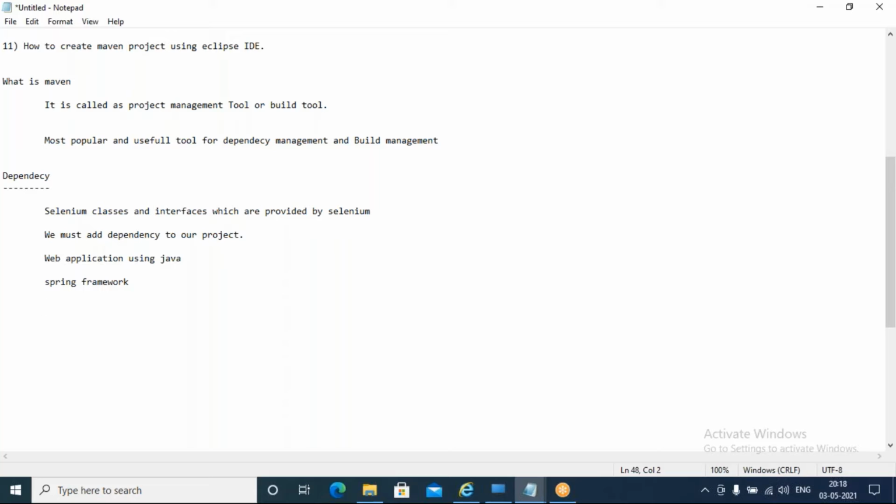Whenever I create my project, I want to make use of the classes and interfaces present inside this Spring framework to build my web application. So I need to add Spring framework dependencies.